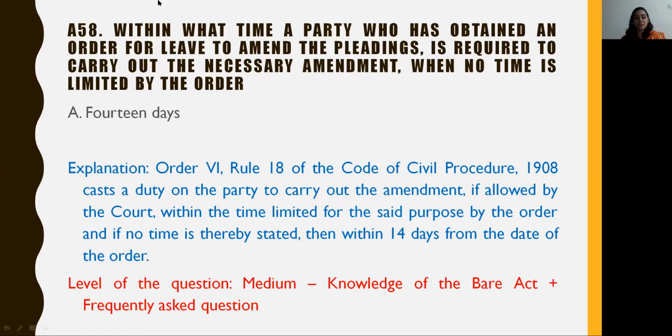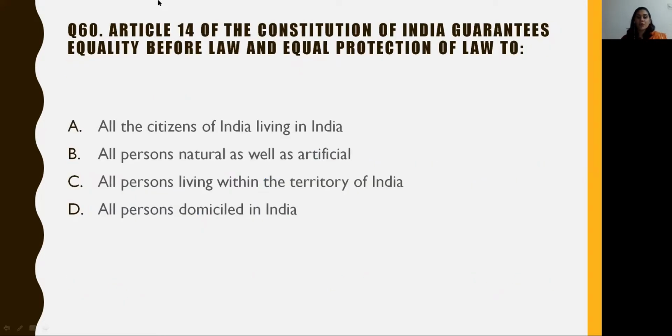The level of this question is medium as it requires a knowledge of the Bare Act and is a frequently asked question. We come to question number 60 now, which states: Article 14 of the Constitution of India guarantees equality before law and equal protection of law to A. All citizens of India living in India, B. All persons, natural as well as artificial, C. All persons living within the territory of India, and D. All persons domiciled in India.